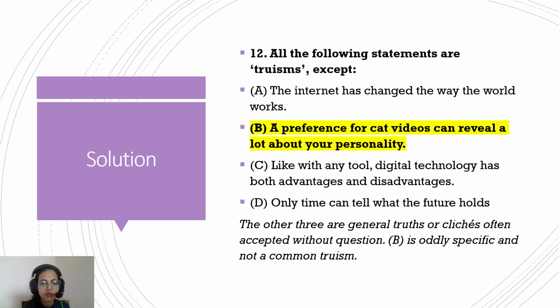So of course, option B, a preference for cat videos can reveal a lot about your personality. Of course, that's not a truism. The rest of the options A, C, and D are all general truths. So option B is not a truism. I mean, it's not a general truth. That's what truism is.